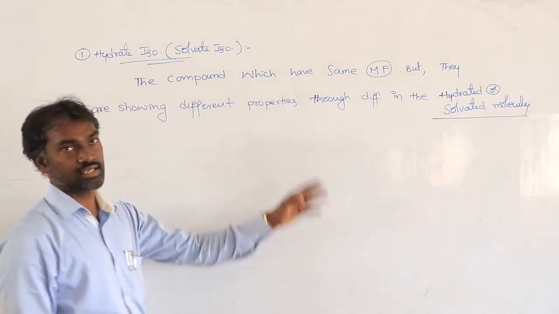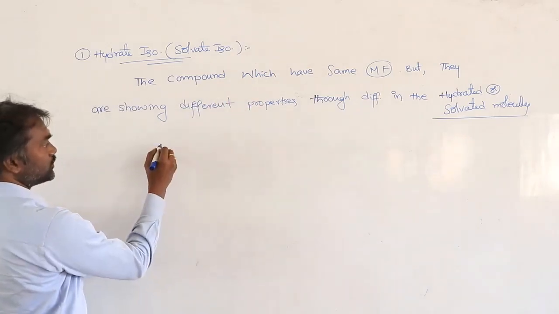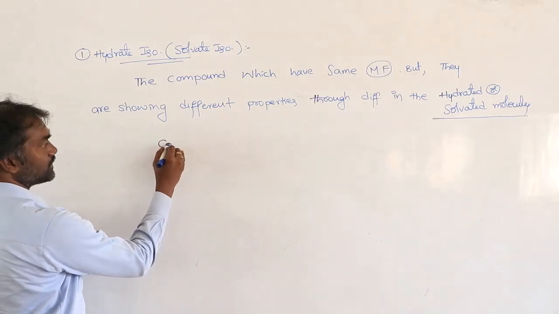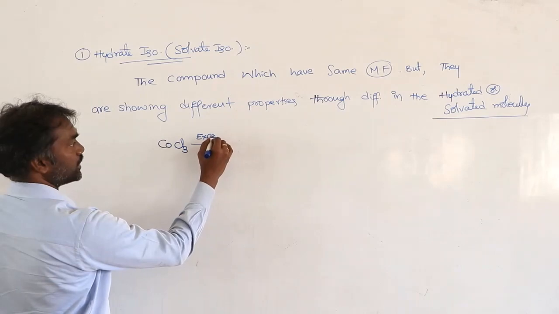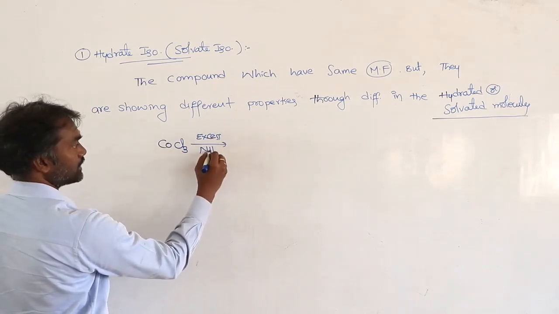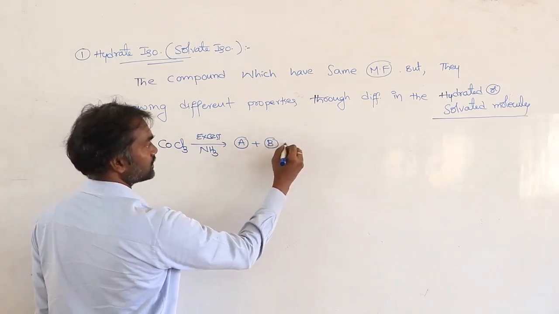So everything is the same, but in this last part only you must concentrate. Previous structure is there, structural isomers. Hydrated. See, suppose we are seeing CoCl3 with excess ammonia. Already we have seen, 4 compounds you are getting.